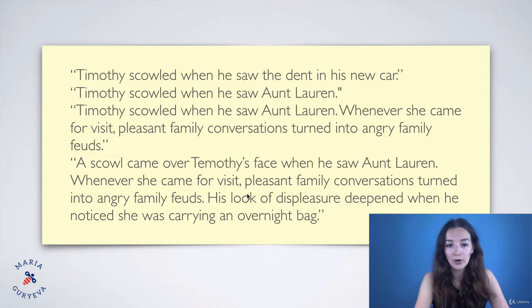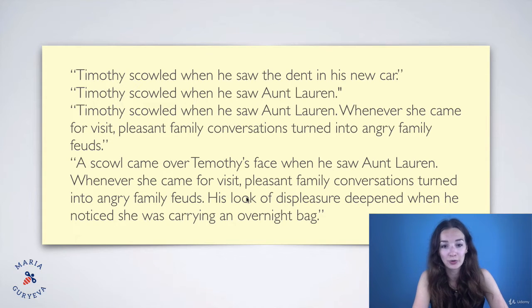If we read the third sentence after this word, we see the entire synonym of the word scold, his look of displeasure. So now we are sure that scold, the verb, means to have a look of displeasure, right? A facial expression when someone is upset. So now we are sure.